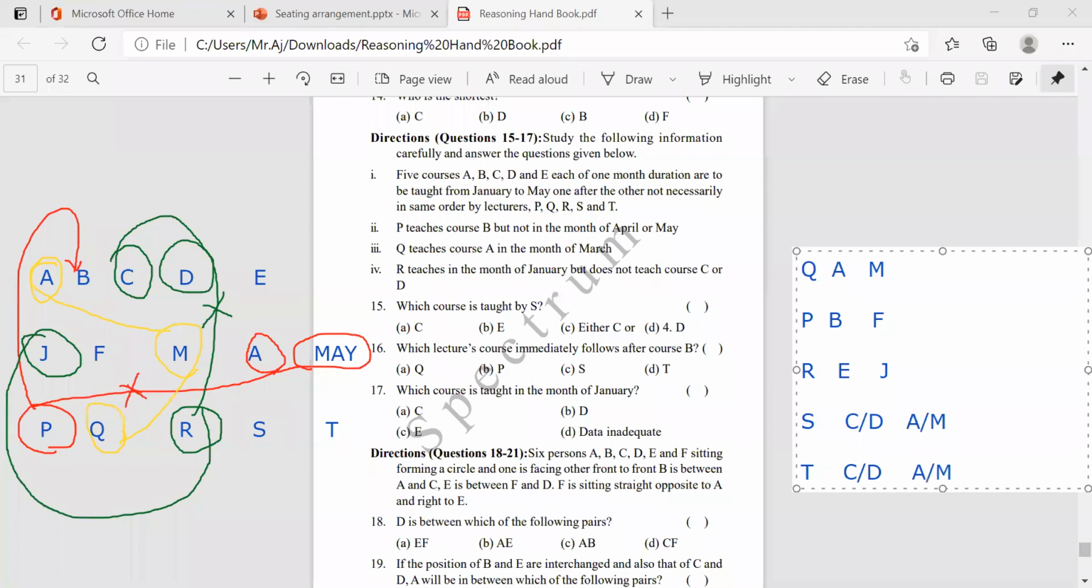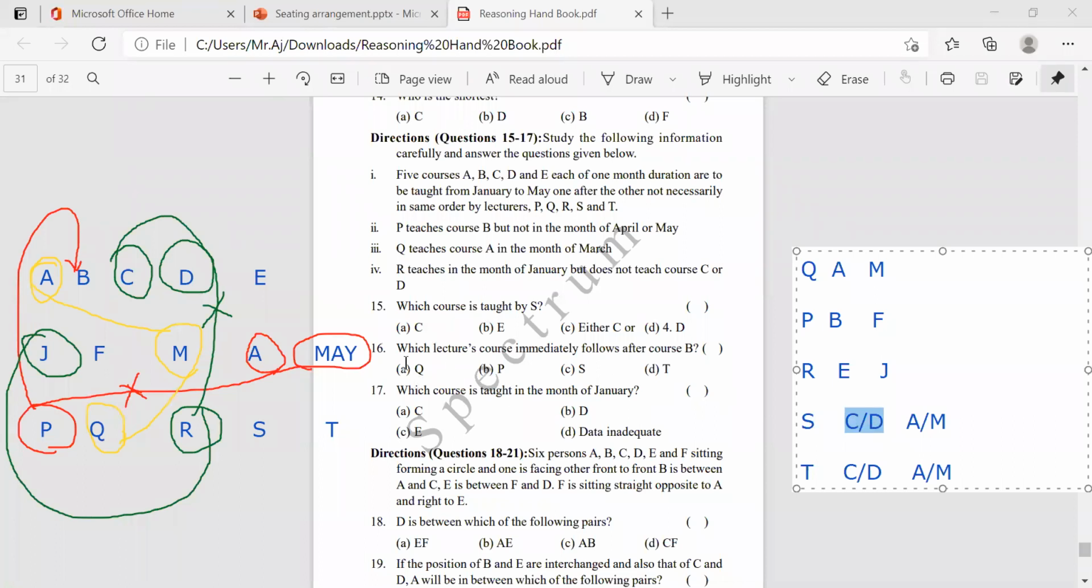Now, first question, what are they asking? Which course is started by S? Which course is going to be started? Either C or D. Yeah, right answer. Either C or D, both in these two courses, maybe C or D.